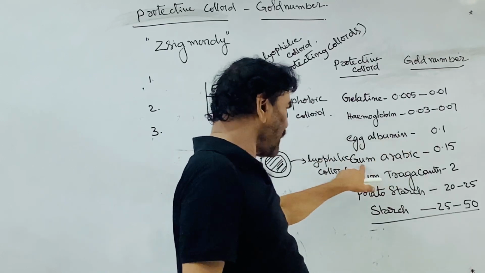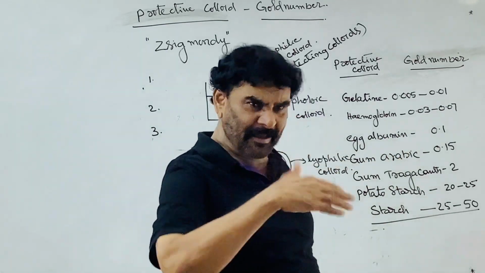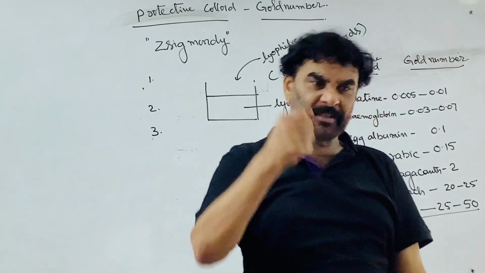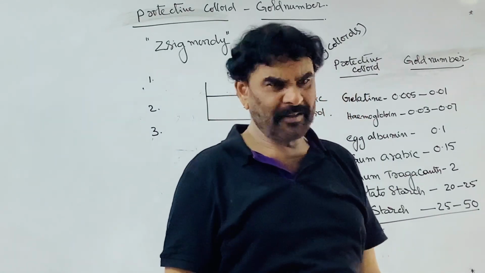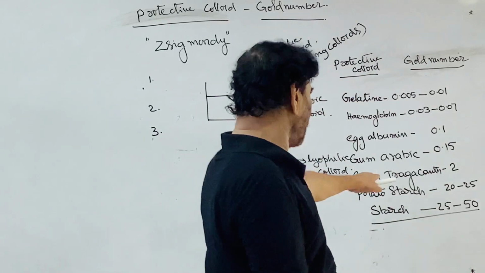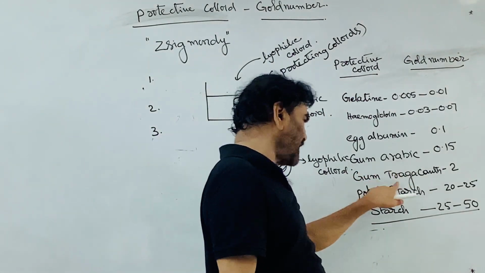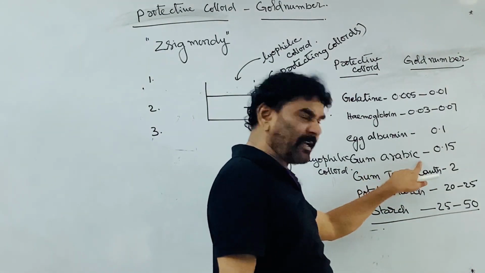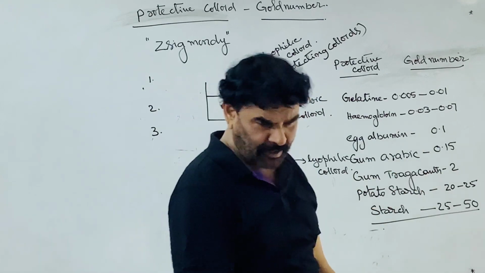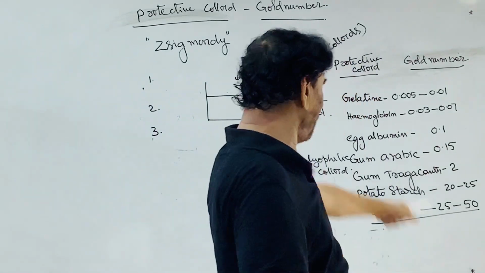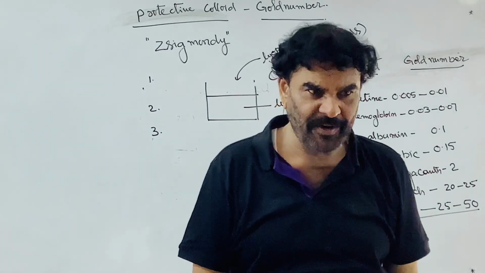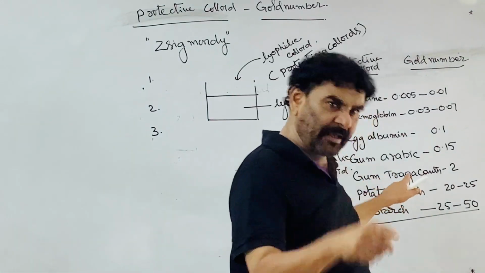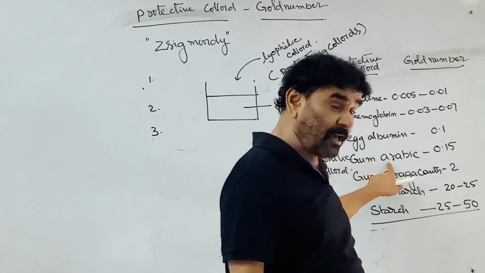And gum arabic: from the stems of certain trees, some gelatinous material comes out, and that is called gum. The specific species are Tragacanth, Arabic and Acacia. Acacia trees all fall in the same category, only the species are different. One is gum Arabic, gum Acacia.